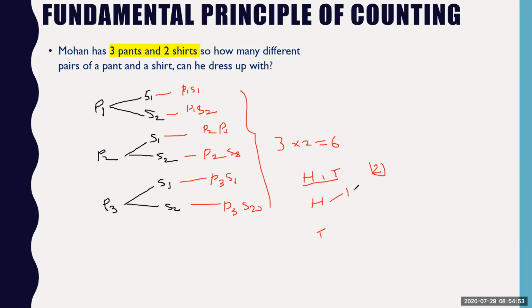So again, you may get head, tail here, and again, you may get head and tail here. So what are the possible outcomes you may get? You will get HH, you may get head tail, you may get tail head, and you may get tail and tail. So this is how we list the total number of possible outcomes by using this tree concept of counting principle. So again, we will get the 4 outcomes here. So that is why I wanted to show you this pictorial presentation here.